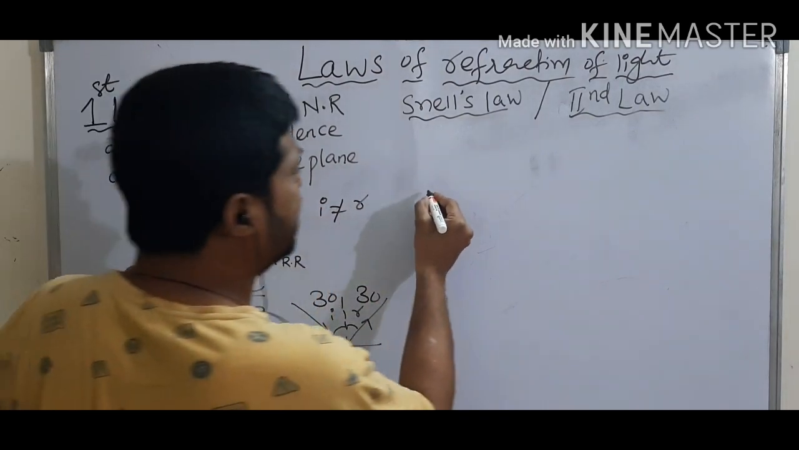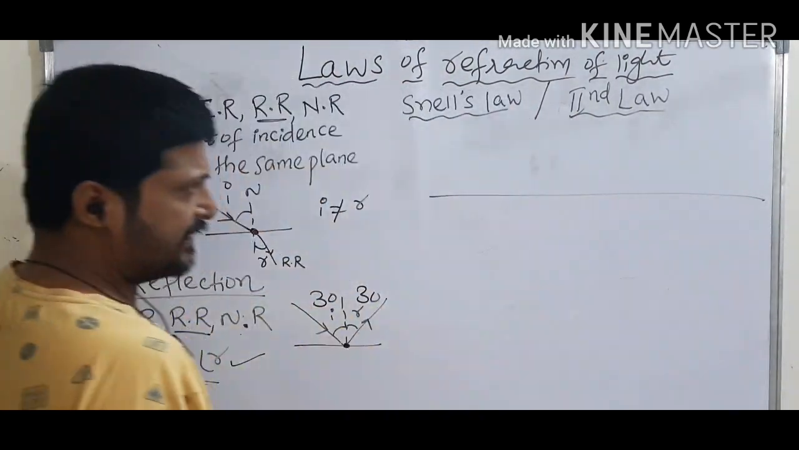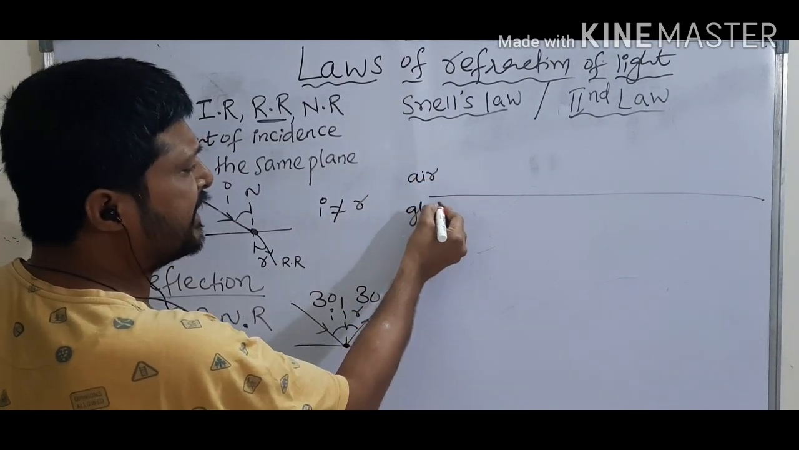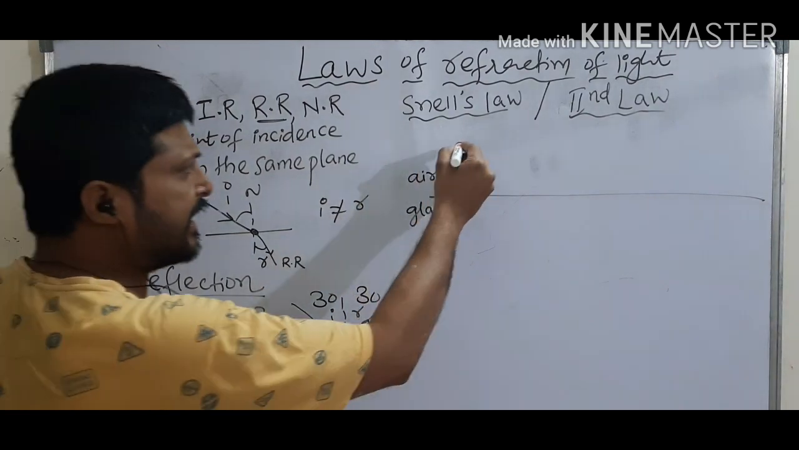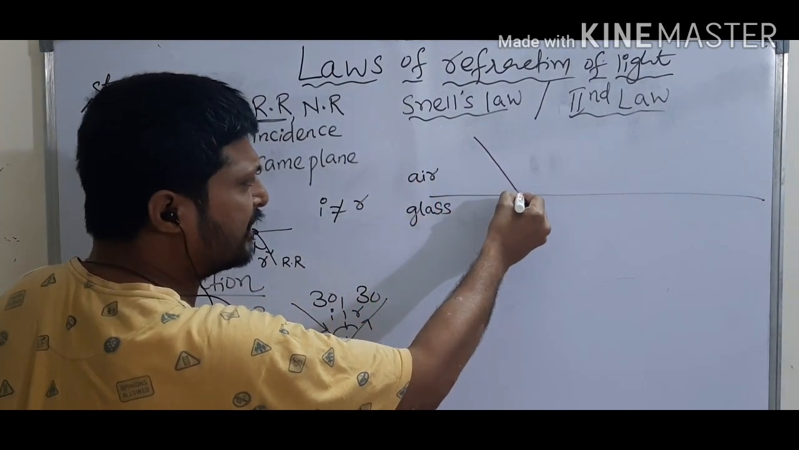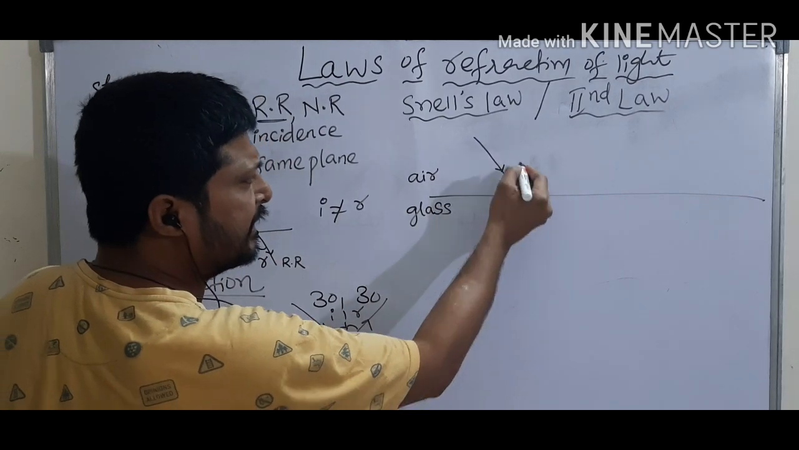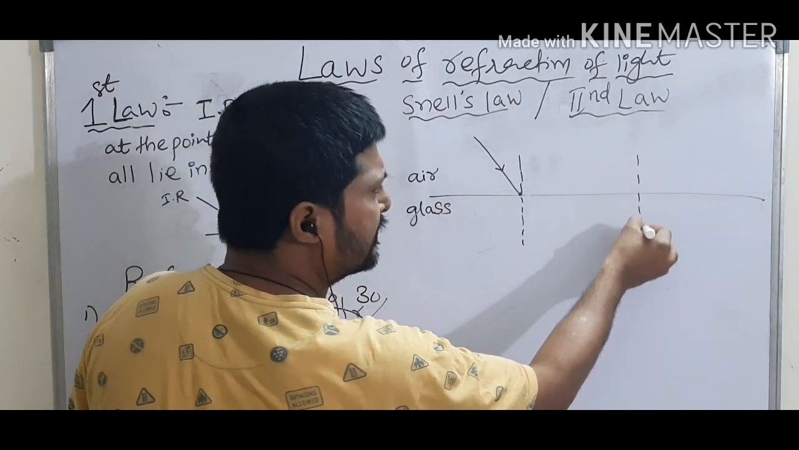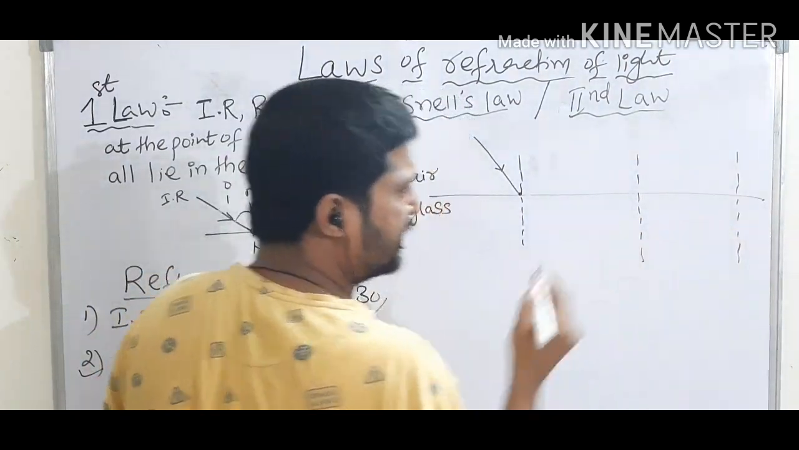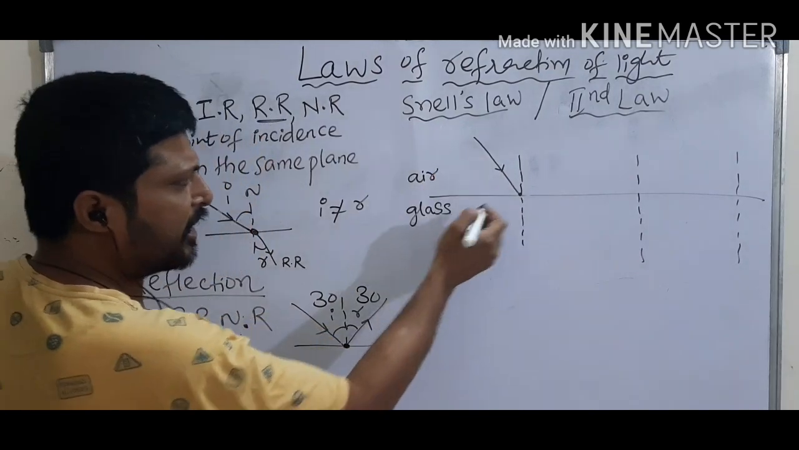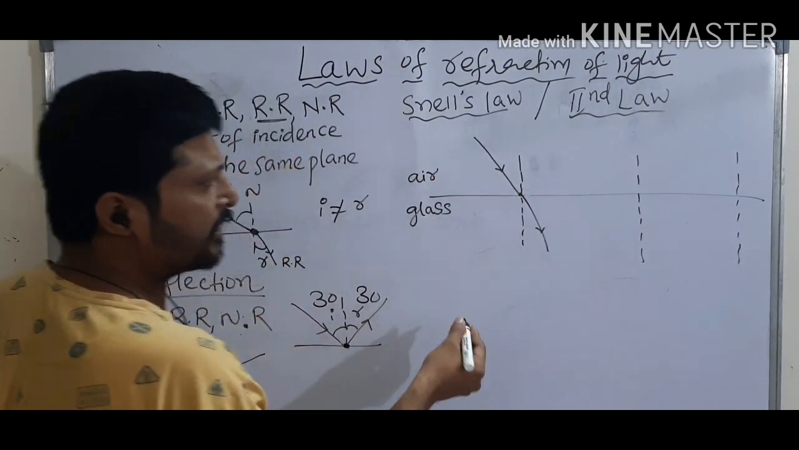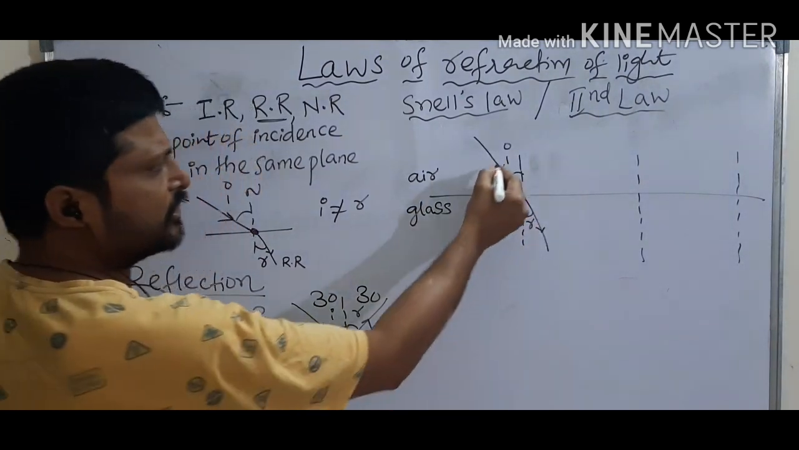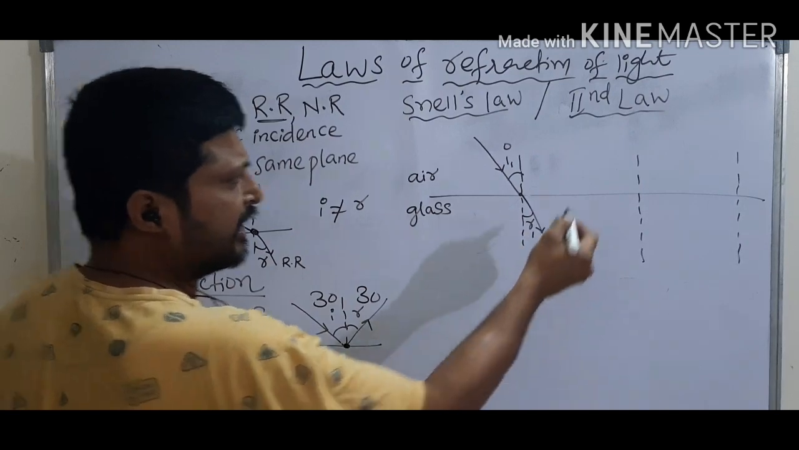So the scientists did so many experiments. See here, one medium is air, another medium is glass. This is the incident ray. So draw a normal. Here also I am drawing a normal. See here, incident ray, air to glass. So the refracted ray bends towards the normal. This angle is i, this angle is r. So this is i1, this is r1.